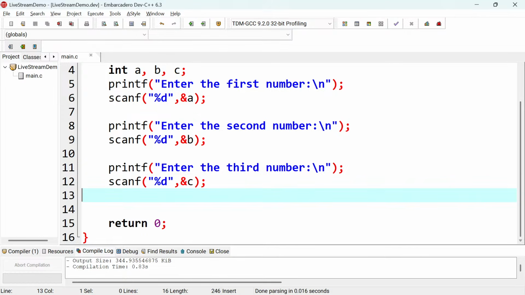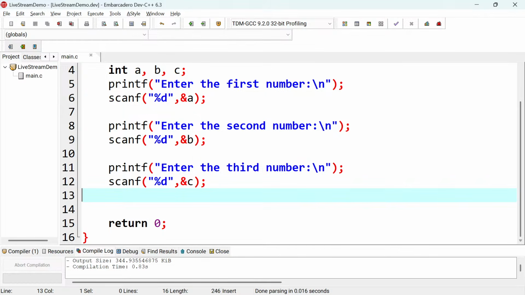So if you are given three numbers, and you want to find their largest, you can check if a is greater than or equal to b and greater than or equal to c. What it means is that a is the largest, right? If a is greater than b and greater than c, then it means a is the largest number, right? And then the second thing is that you check if b is greater than a and greater than c. So if b is greater than a and greater than c, it means that b is the largest number there.